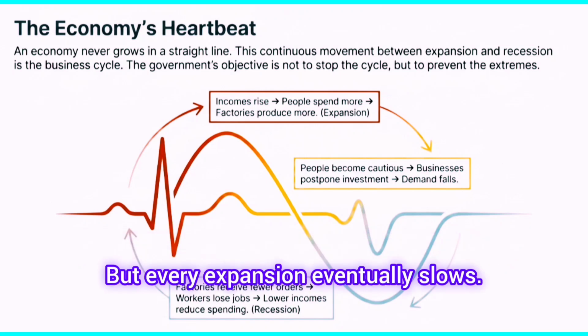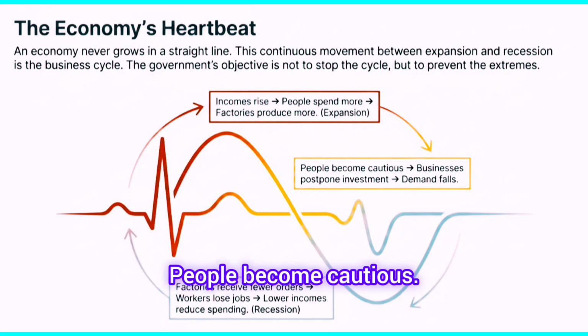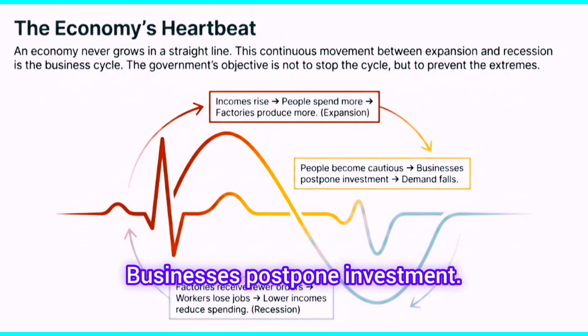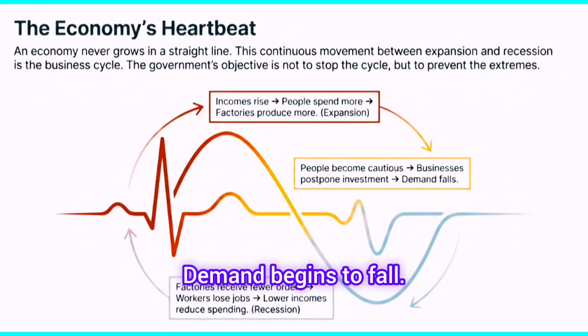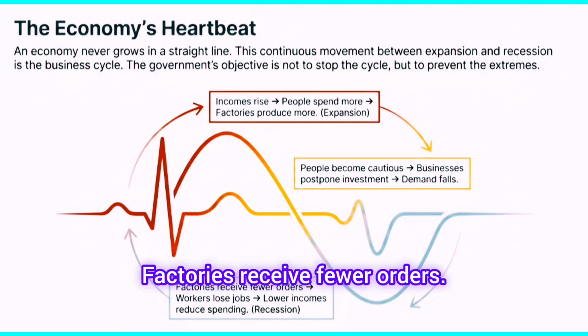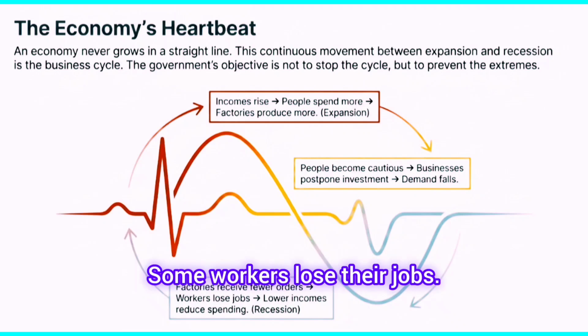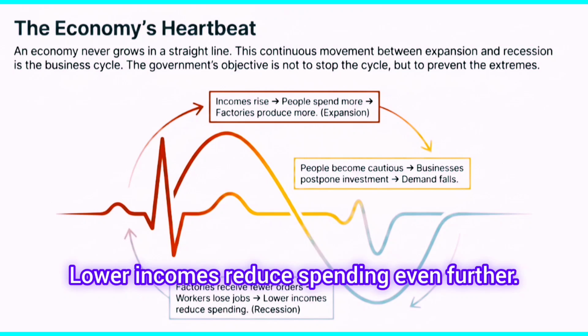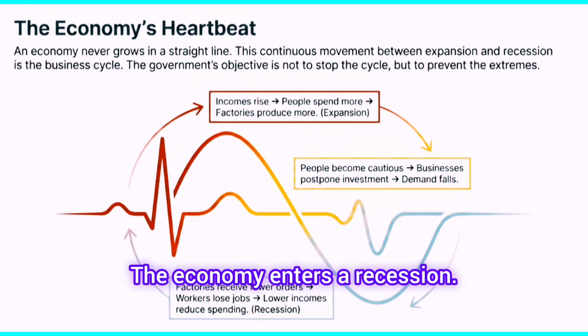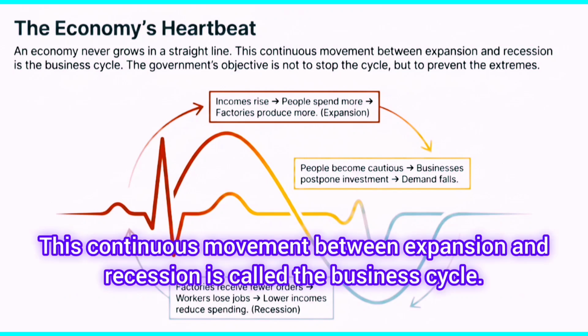But every expansion eventually slows. People become cautious. Businesses postpone investment. Demand begins to fall. Factories receive fewer orders. Production slows. Some workers lose their jobs. Lower incomes reduce spending even further. The economy enters a recession. This continuous movement between expansion and recession is called the business cycle.